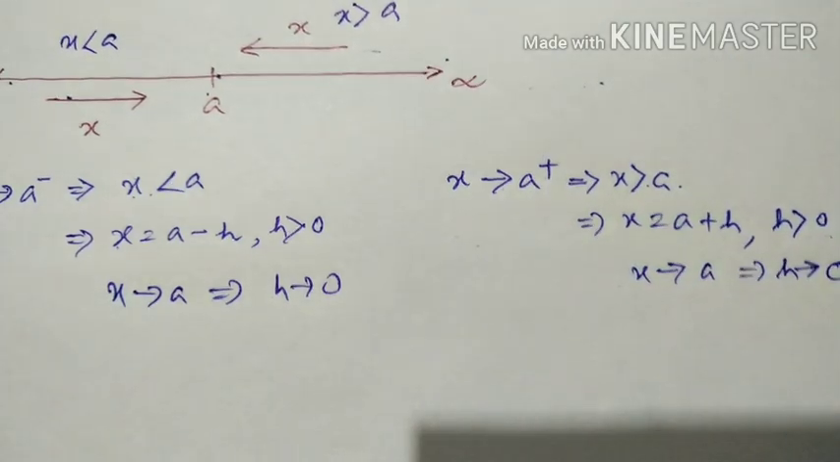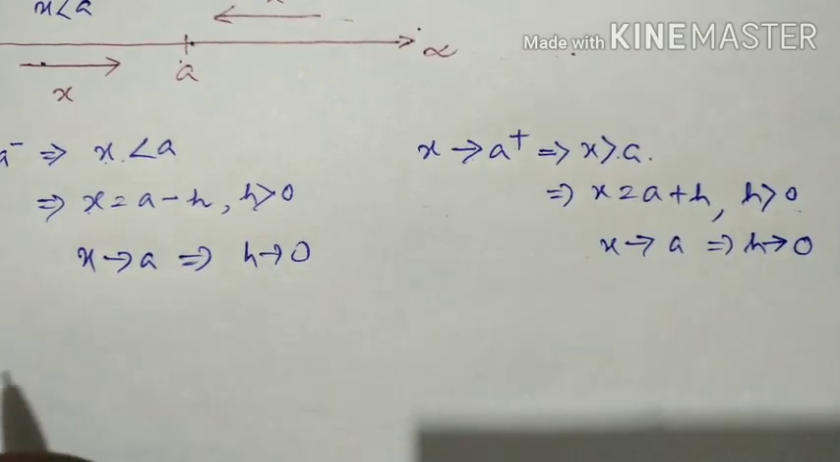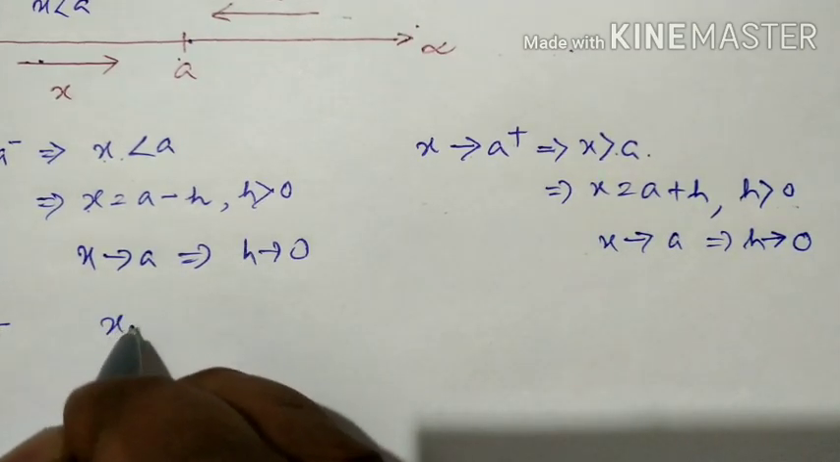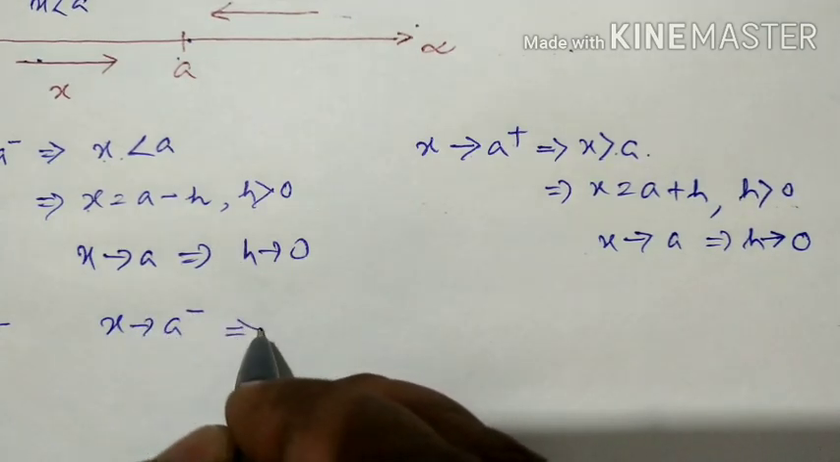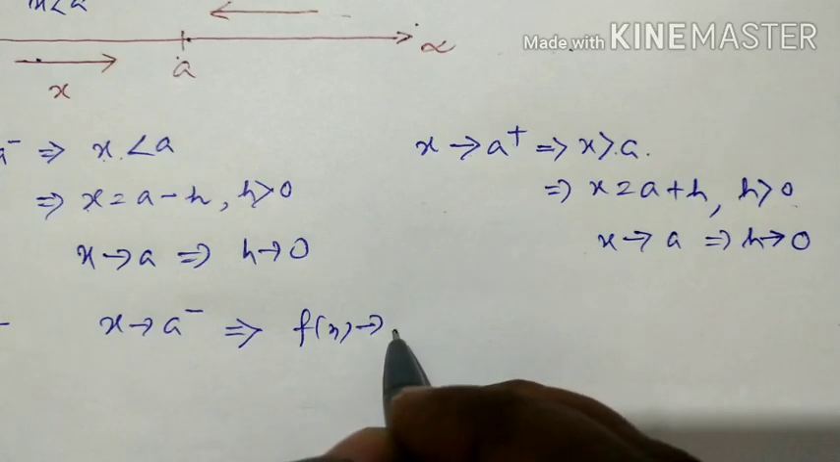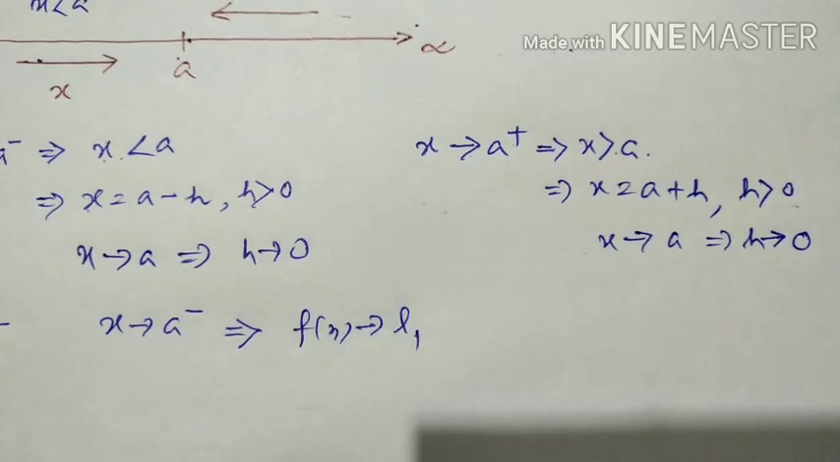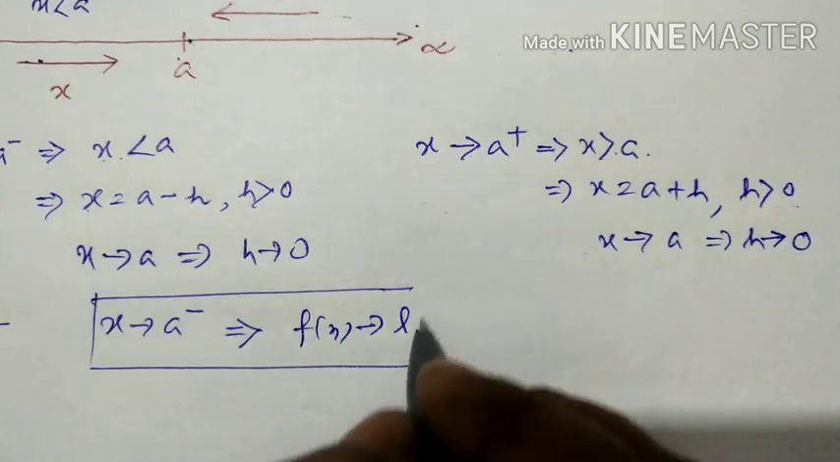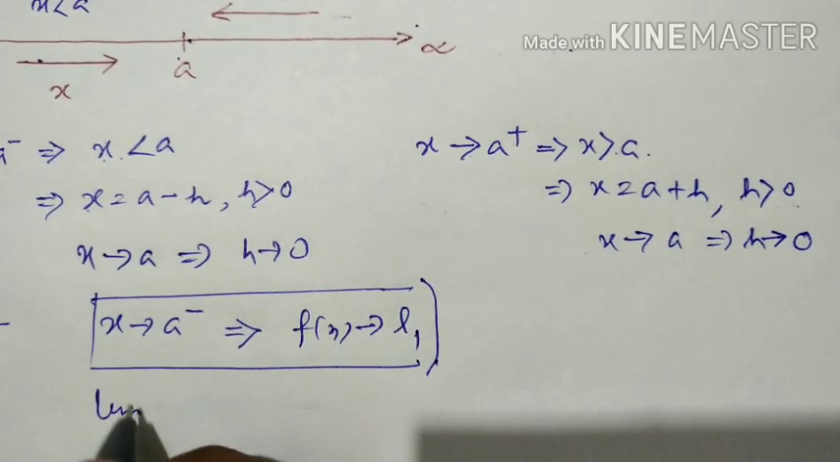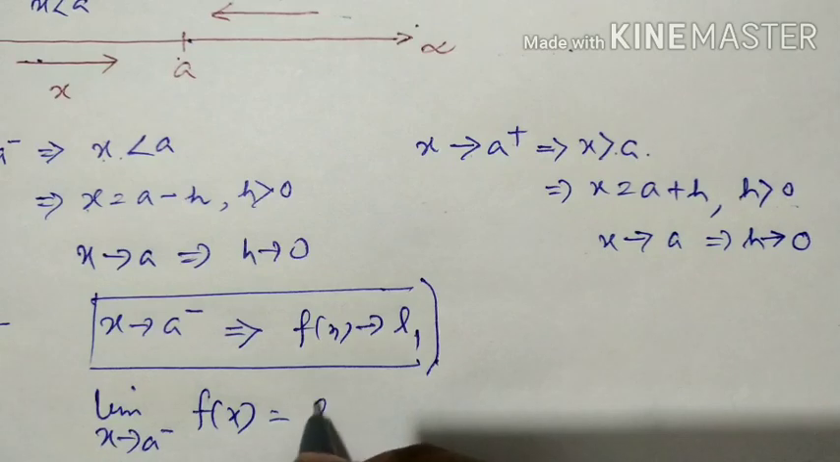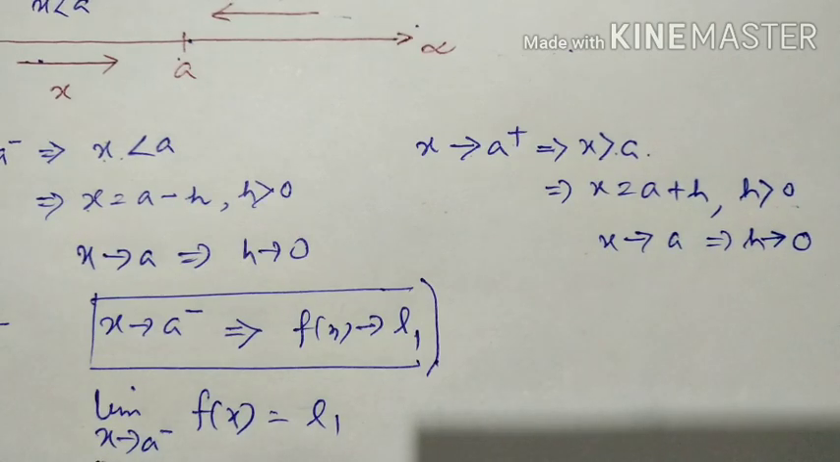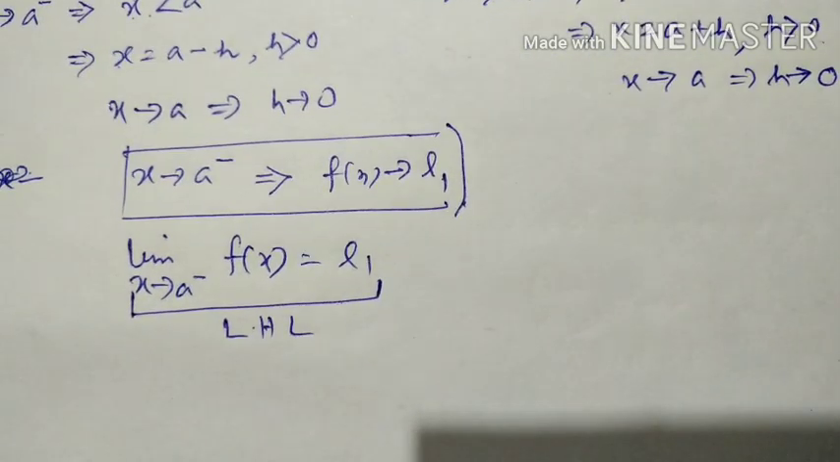You already know that if a function f(x) is defined, then when x tends to a minus, that is, x approaches a from the left, if f(x) approaches some real number, suppose L1, then this is written in mathematical form as limit x tends to a minus f(x) equals L1. This concept is called the left hand limit.